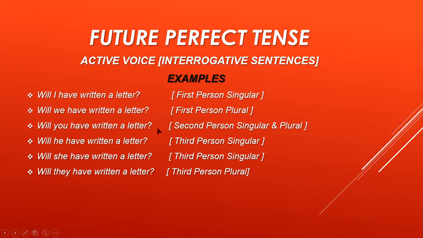Will you have written a letter? Question mark. This is the second person singular and plural. Will he have written a letter? Question mark. It is an example for third person singular. Will she have written a letter? Question mark. It is an example for third person singular. Will they have written a letter? It is third person plural. Okay. Hope you are understanding and listening very carefully.